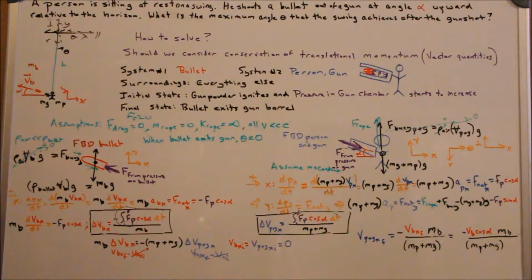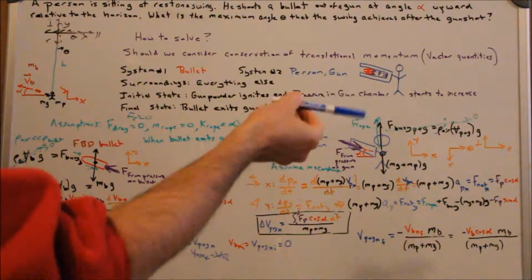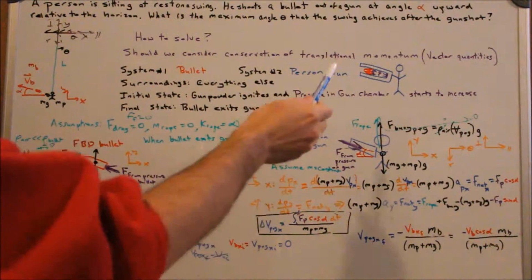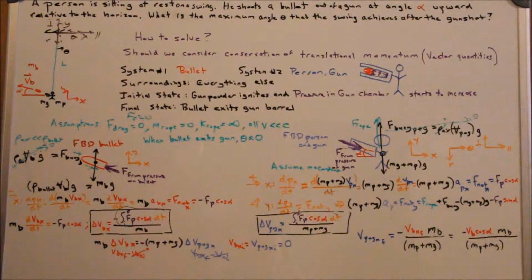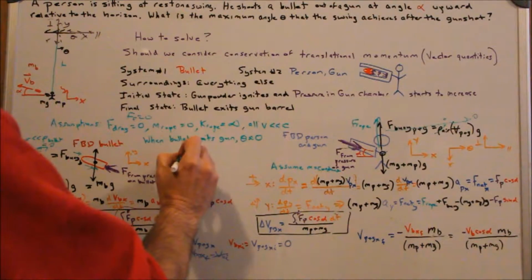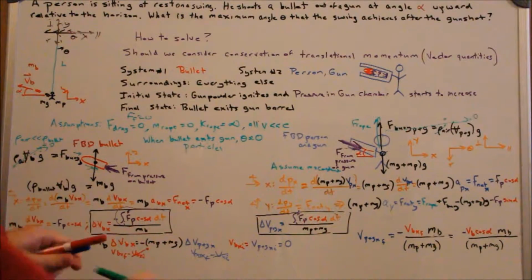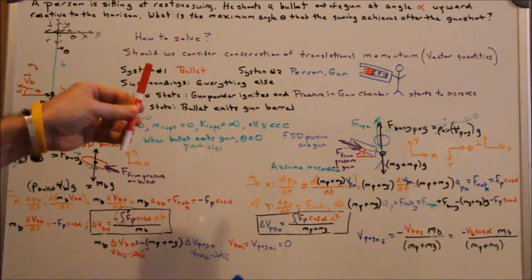The other principle we can take advantage of is conservation of momentum, and here we're going to talk about translational, so we're not going to worry about the part rotating about its own center of mass. We're going to treat everything as particles right here. That's one of our assumptions, everything's a particle. So particles is another assumption. You can think about it, it makes sense.